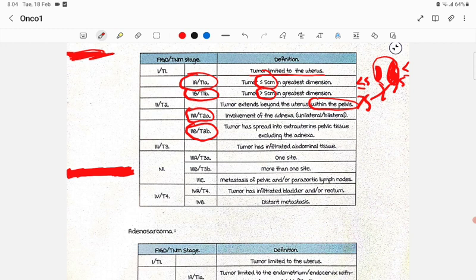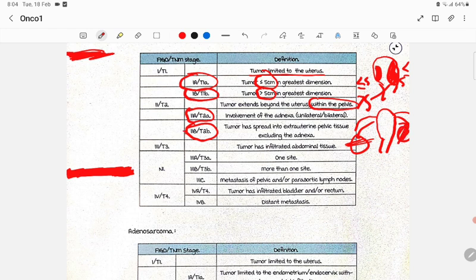Again, stage 2: the tumor is beyond the uterus, now going outside the uterus. Suppose this is the uterus and this is the adnexa. If it involves the adnexa, 2A is telling the tumor is spreading to the adnexa, unilateral or bilateral adnexal involvement.